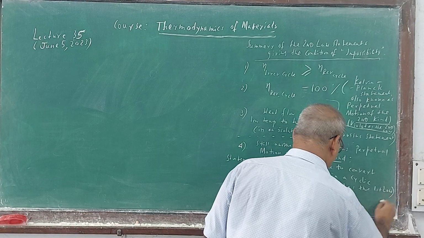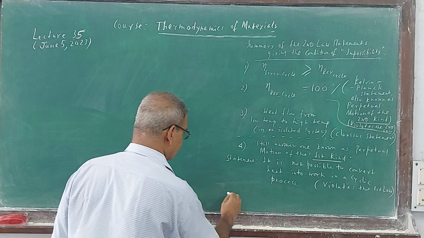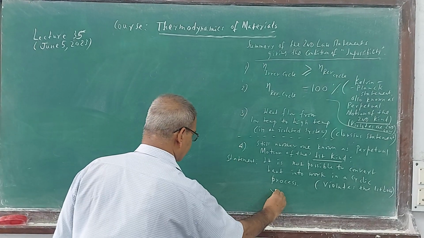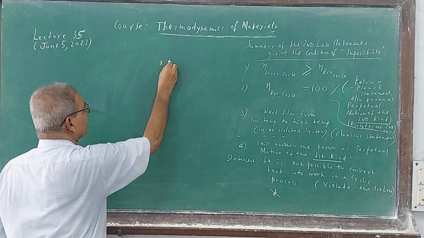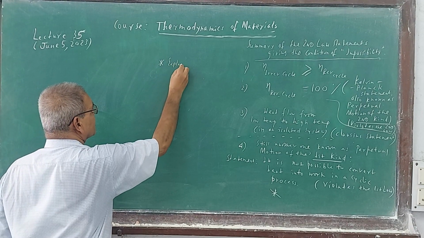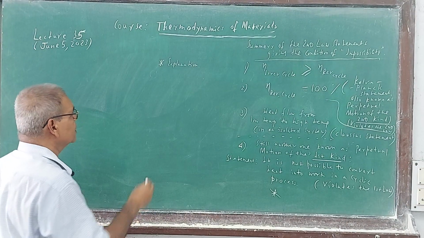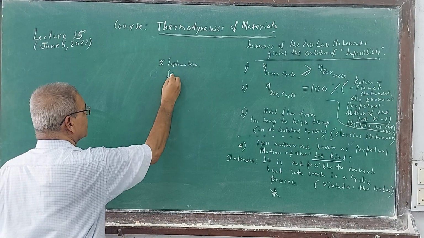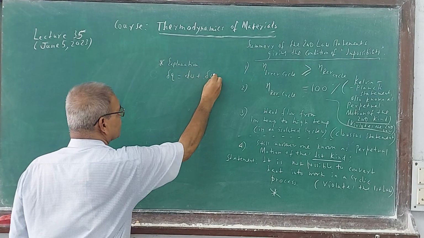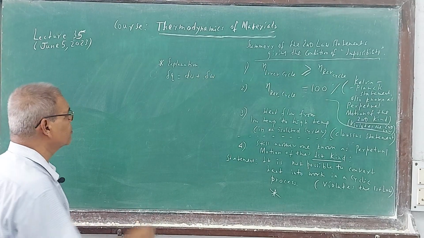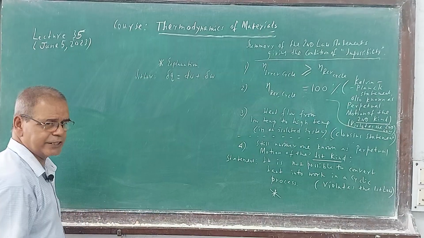How is it a violation of the first law? You can check this explanation. The first law: dq is du plus dw. Hence I have said that this is about the first law; this is my understanding.